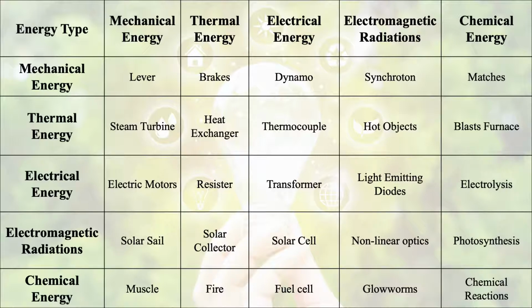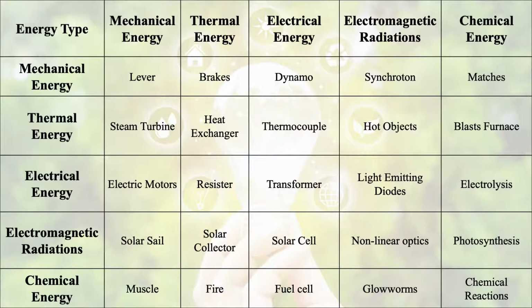Let us talk about various energy conversion devices that are available. Energy type, if we talk about mechanical energy, to convert mechanical energy into mechanical energy, we need a lever. To convert mechanical energy into thermal energy, we need brakes. To convert mechanical energy into electrical energy, we need a dynamo. To convert mechanical energy into electromagnetic radiations, we need a synchrotron. If we want to convert mechanical energy into chemical energy, the example is matches.